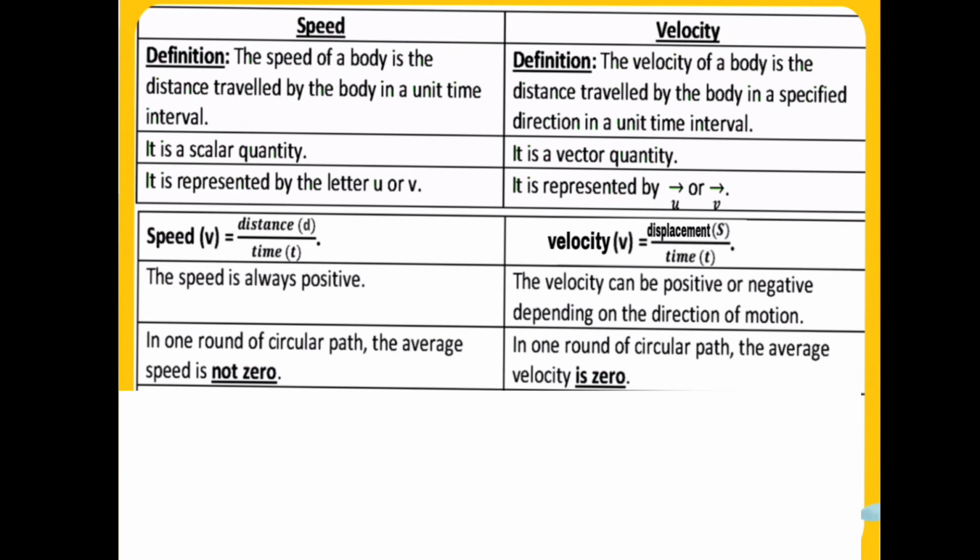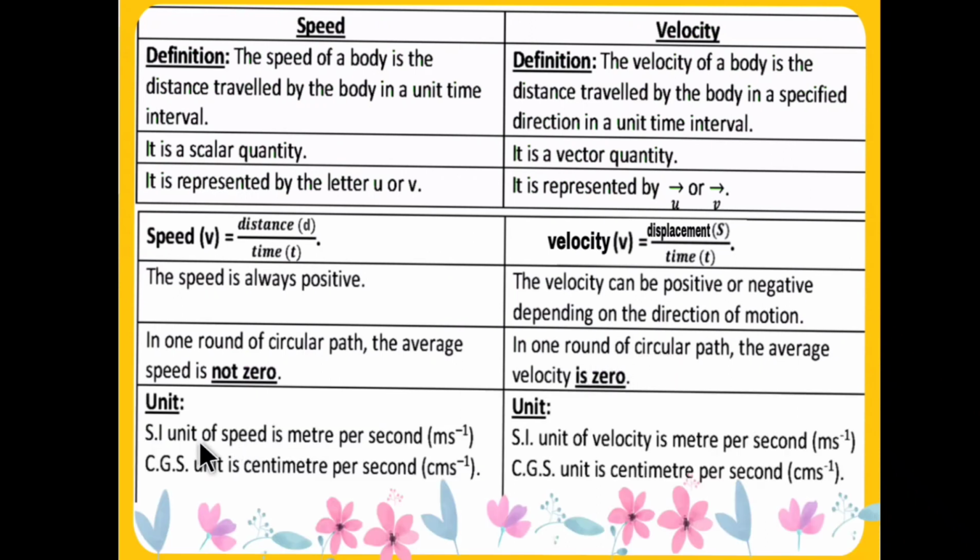So the rate of change of displacement will be equal to 0 in case of circular path. So the velocity of the body in a circular path, or the average velocity of a body along a circular path, will be 0.